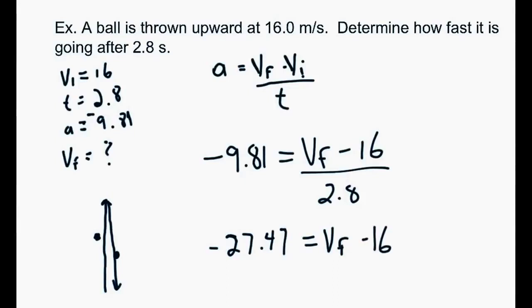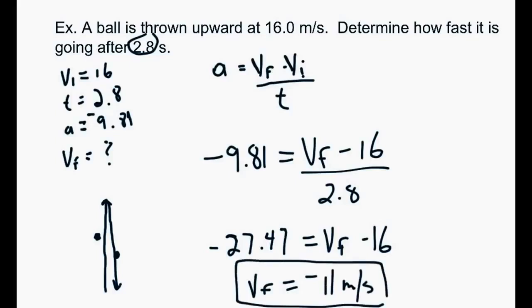Then the last step is just add 16 to both sides. So negative 27.47 plus 16, we end up getting negative 11.47. And if you look at the question, we want 2 sig digs, since 2 is the least. So then we just say our vf is negative 11 meters per second.